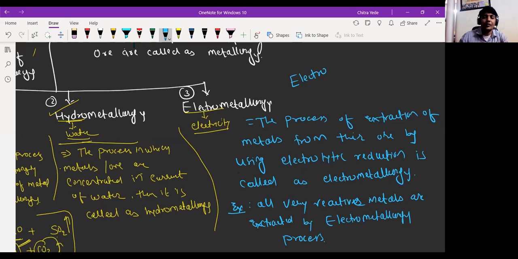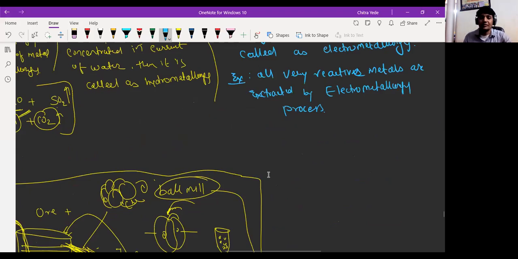So what is electrolytic reduction? Yes, I will explain to you. Wait a second. Electrolytic reduction is a very important process. Okay, so let's discuss what electrolytic reduction is all about.